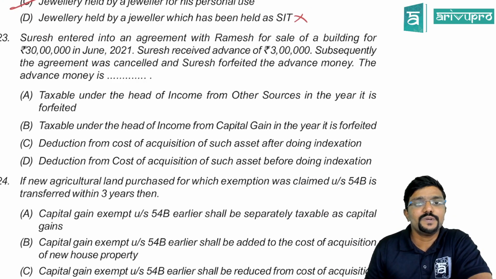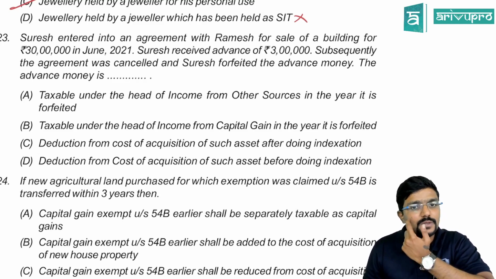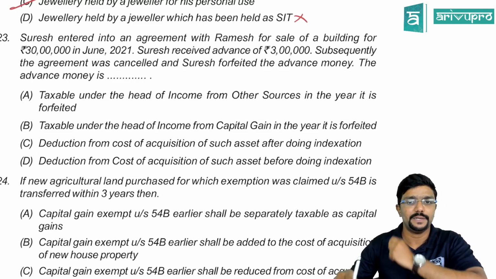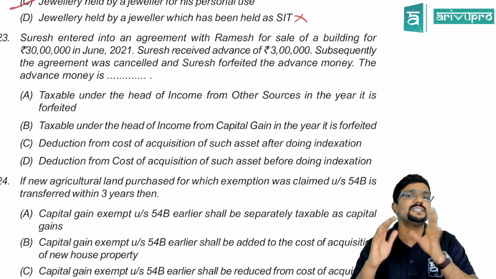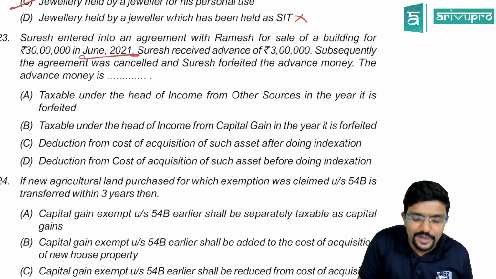23rd. Suresh entered into an agreement with Ramesh for sale of building for 30 lakh in June 2021. Suresh received an advance of 3 lakh. Subsequently, the agreement was cancelled and Suresh forfeited the advance money. Where is the advance money taxable, guys? See, when it was received and forfeited: June 2021.